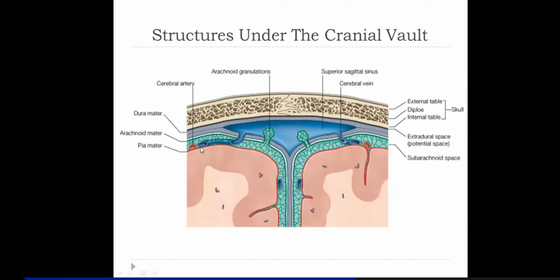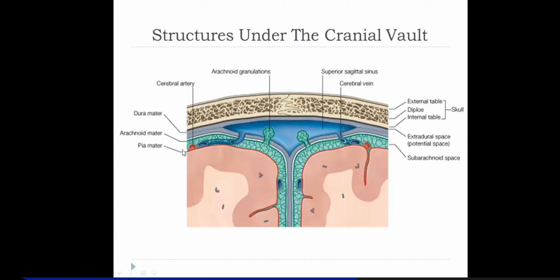Then another thing is you find these cerebral veins running here. They also drain ultimately; the venous drainage within the cranium is either through the dural venous sinuses or through the emissary veins. And the dural venous sinuses terminate in the form of internal jugular veins.